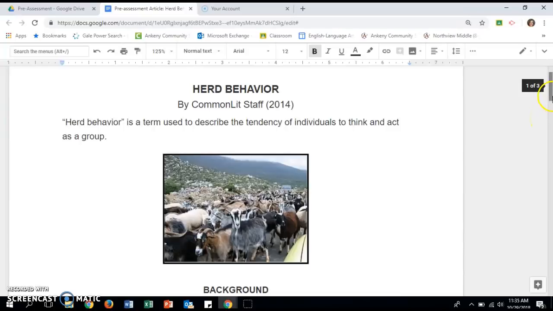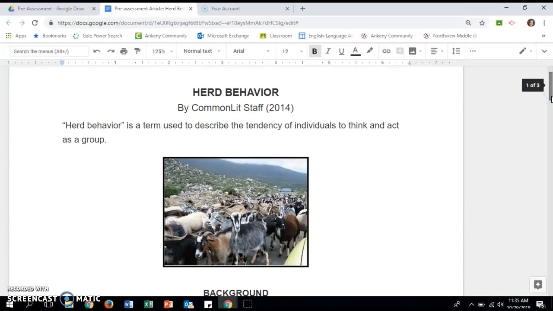answer that question. So this article should look familiar to you because it's the same article that you read for the informative writing pre-assessment. So I'm going to read the article, share my thinking, and basically I want you to pay attention to how I approach the article so that perhaps you could approach the article and use some of the strategies that I model the next time you read an informative article.